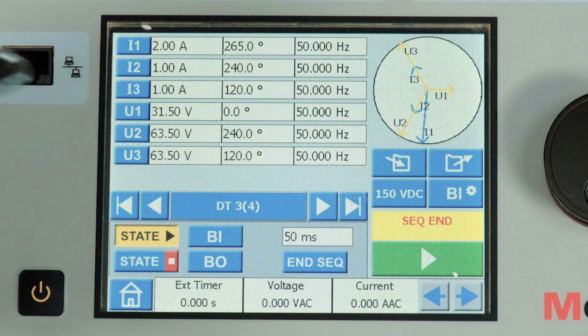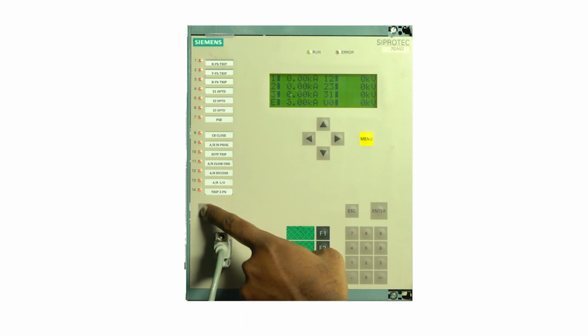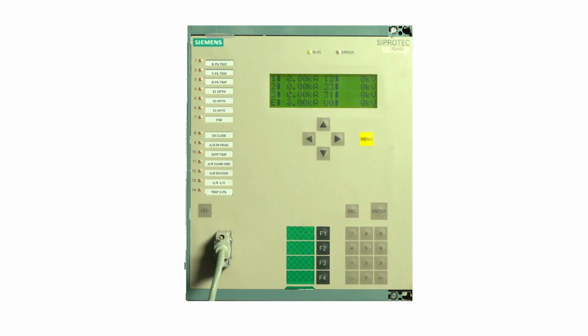So another 50 milliseconds, the fault is persisting, and then in the reclaim time, the fault is also persisting. So even after successful execution of the close command, or even after successful execution of the trip command from the relay, the fault is not cleared. Let me reset the relay and run this state.